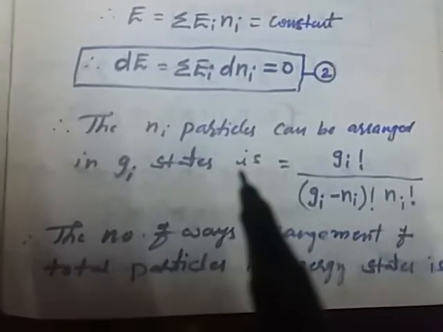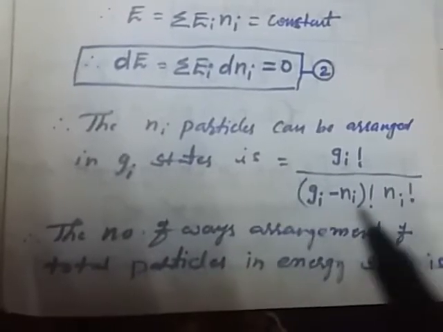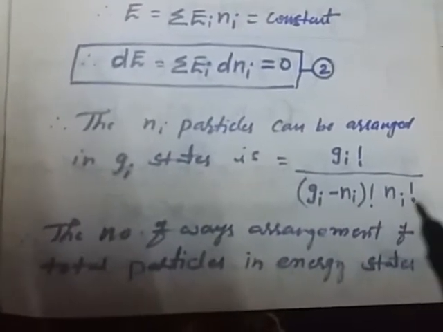Up to equations 1 and 2 we can write directly, but from here onwards the main concepts are applied. As in the previous Bose-Einstein case, ni particles can be arranged in gi eigenstates in gi factorial by (gi minus ni) factorial into ni factorial ways. This is a very important formula.